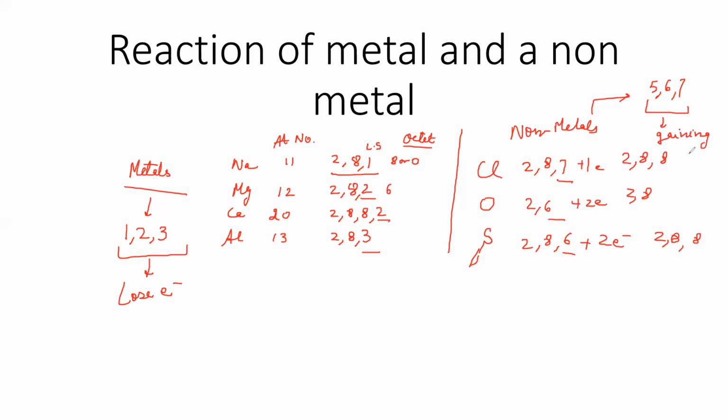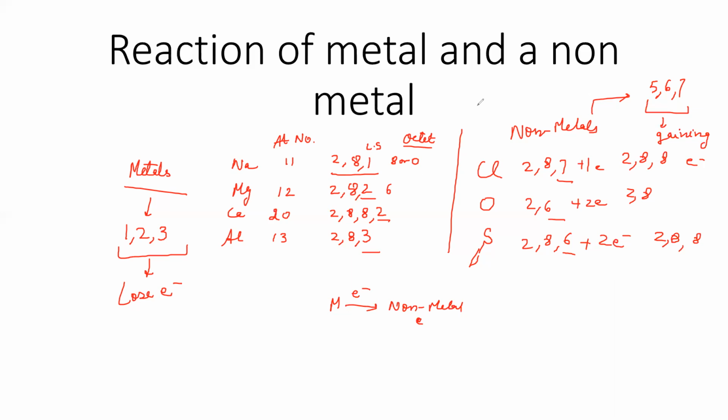That means they can help each other. Why can they help? Because metal wants to give and non-metal wants to accept electrons. So there can be a compound formed between them by transfer of electrons.